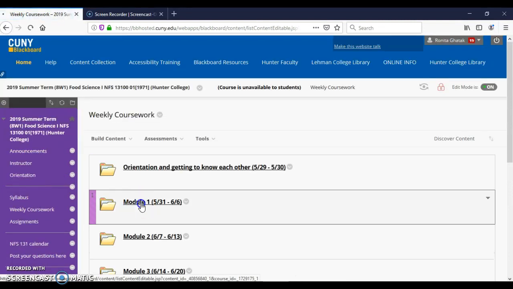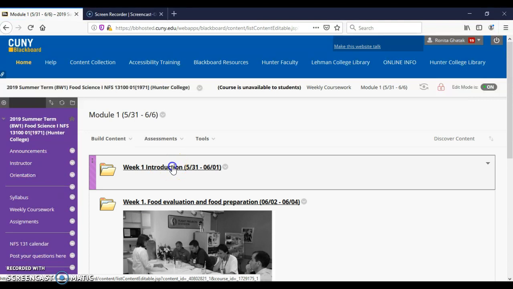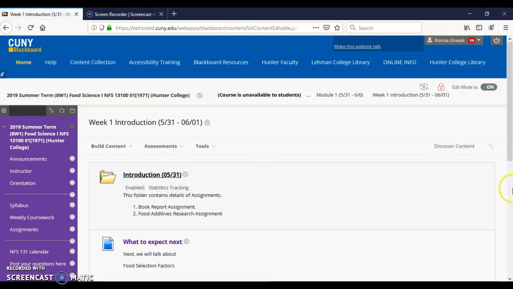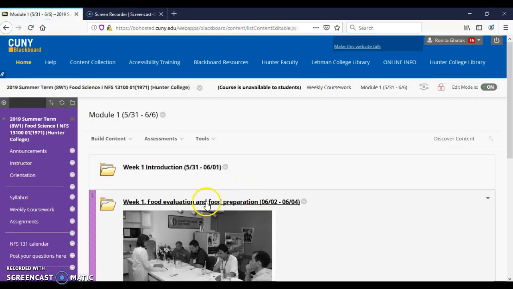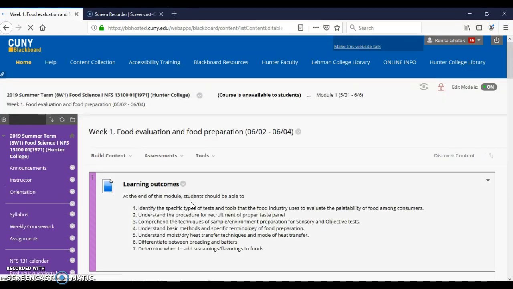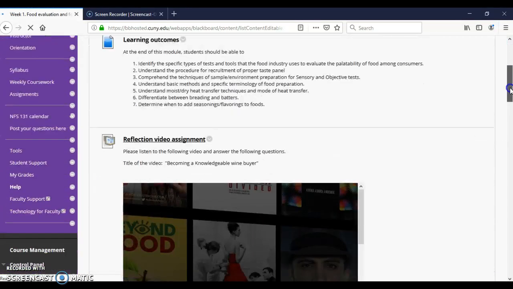So we are in module 1, okay. So week 1, which is our introduction, where were we? This is our introduction here, okay. And you saw how to do this particular folder. So let's go back to the next part of this folder, which is food evaluation and food preparation. So you click here. The first thing will be your learning outcome. What are we trying to learn after this assignment?